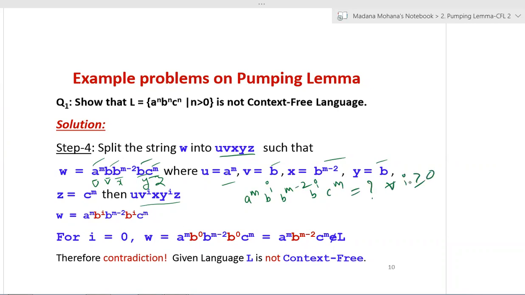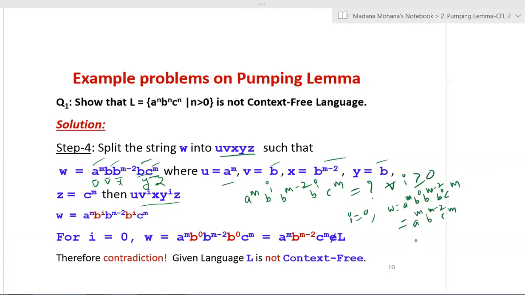For all values of i, if it belongs to L, then only it satisfies the condition of the pumping lemma. For example, for i equal to 0, let us see: W equals a^m, b^0, b^(m-2), b^0, then c^m. Simplify this: you will get a^m, b^0 means 1, then b^(m-2), b^0 means again 1, then c^m.